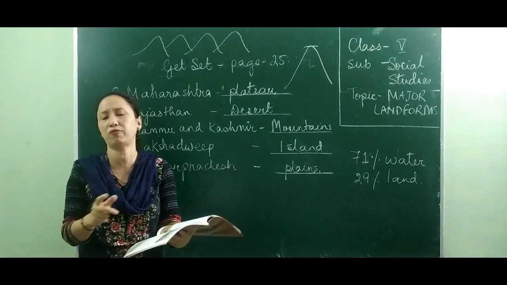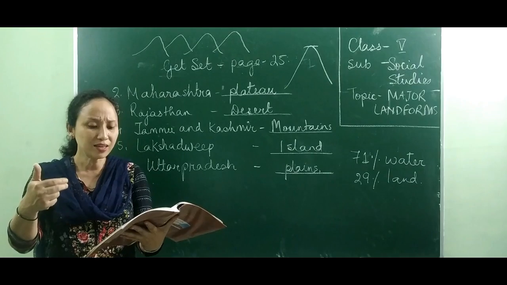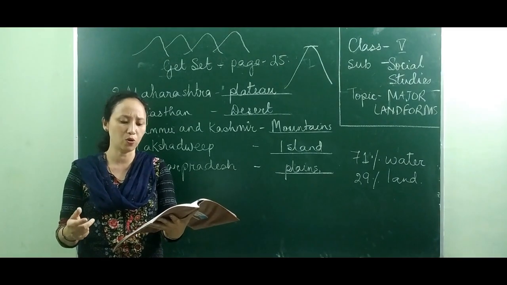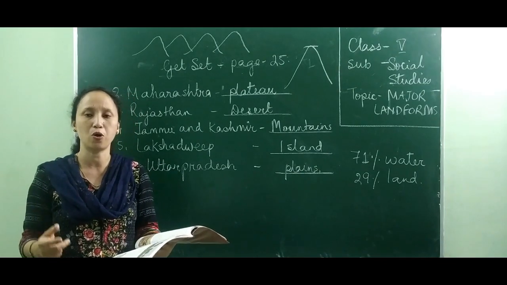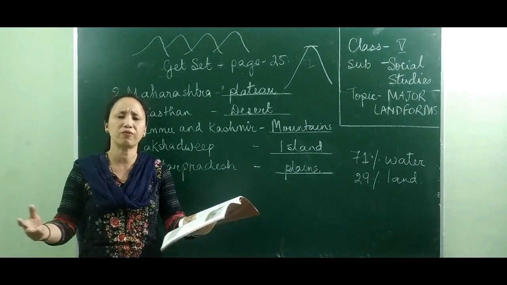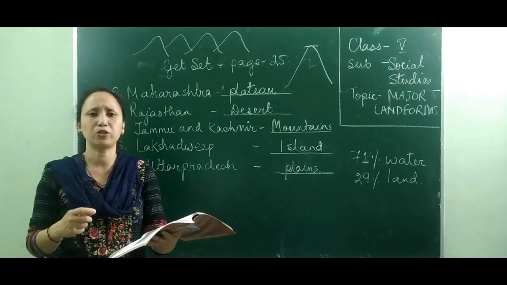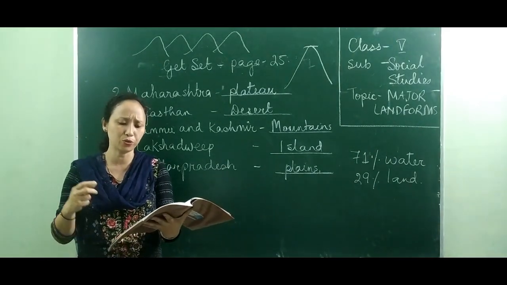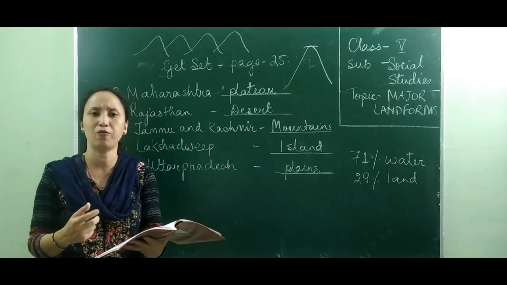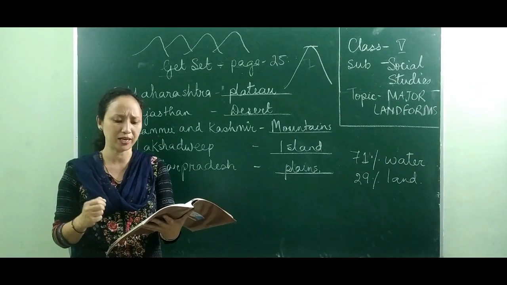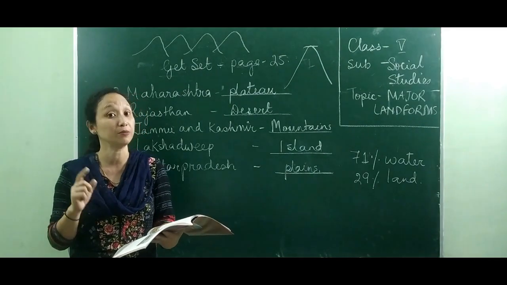It's beautiful. Now, what's the importance of this? These plateaus have grasslands on which cattle and sheep are reared. Over there, people rear a lot of animals, like sheep. So these plateaus have grasslands which are very good for rearing cattle. And secondly, these plateaus are very rich in mineral deposits.